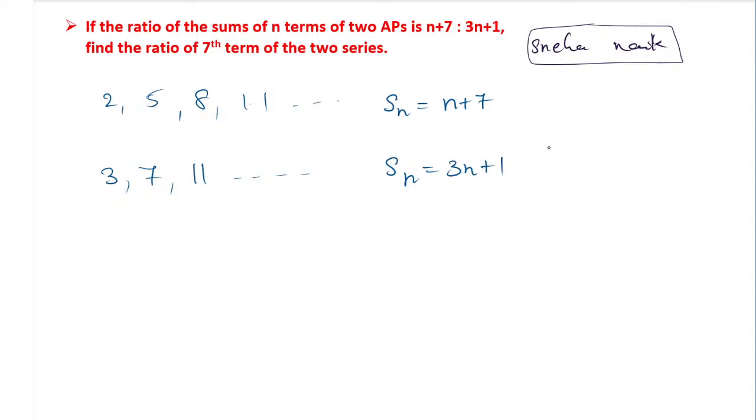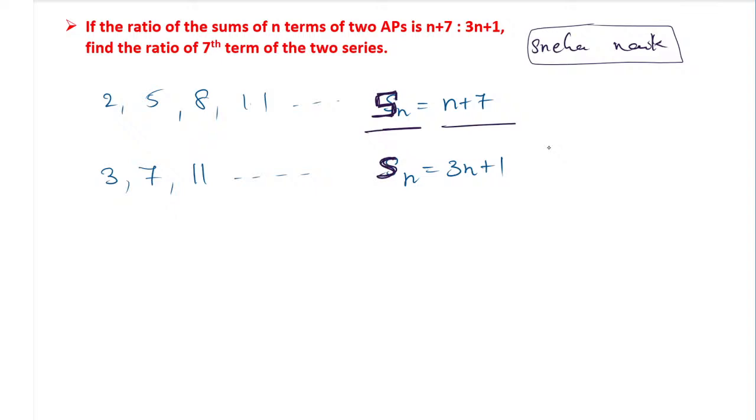Remember, the ratio is of the sums of different APs, not the same AP. When a ratio comes, it is nothing but division. So for this purpose, I will take this Sn as a small Sn, because this is a different AP and this is a different AP.